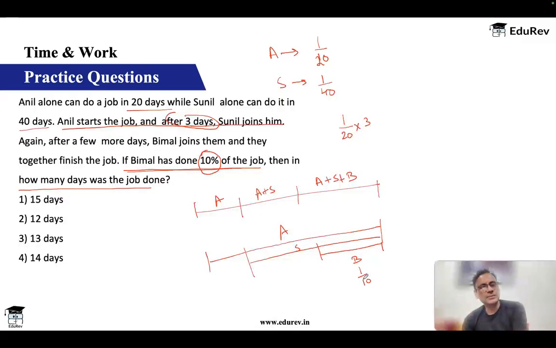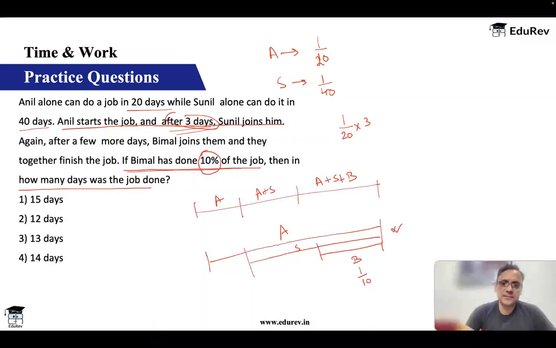So Bimal actually can be removed. Bimal is not important in this approach. Bimal has done 1 by 10. That means Anil and Sunil have done 9 by 10 of the work, right? 90% of the work is 9 by 10. Let's say total number of days, and you also know that Sunil joined after 3 days.